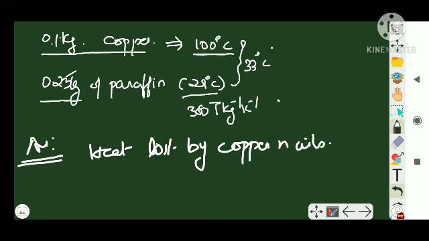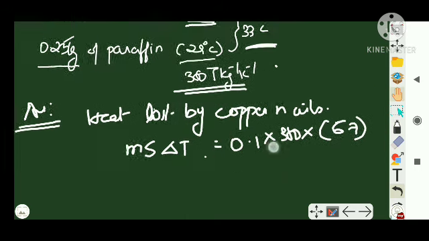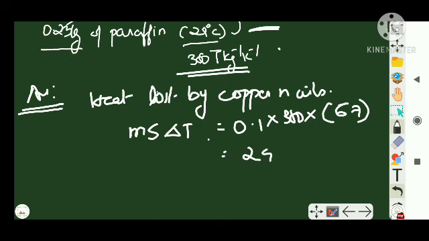nails, that is m s delta T, that is equal to 0.1 into the specific heat of copper, 380, into delta T. Initially it was at 100 degrees Celsius, and uniformly its temperature has dropped to 33, so now its temperature change is 100 minus 33, that is 67. So you will get 2926 joules.